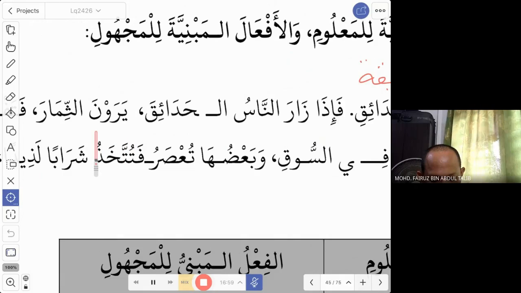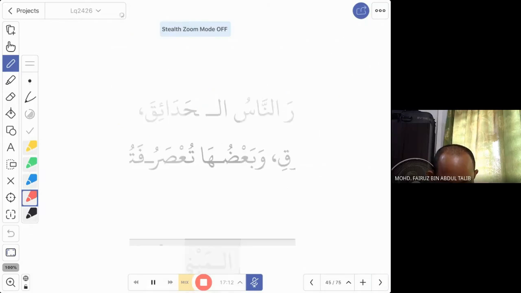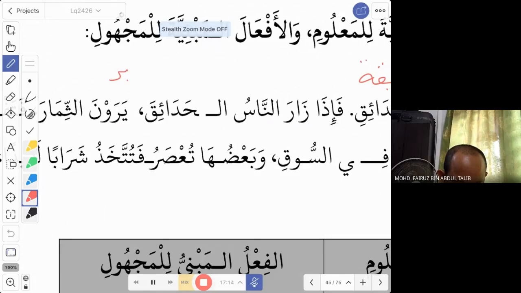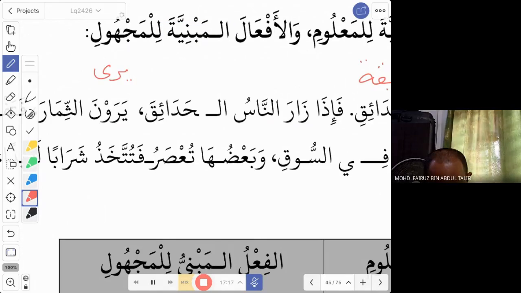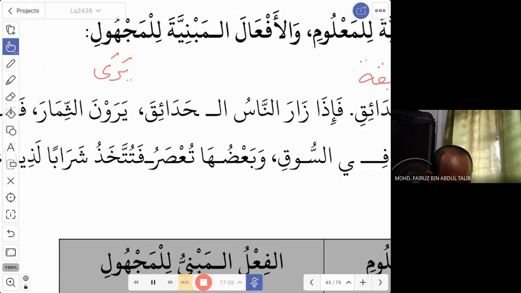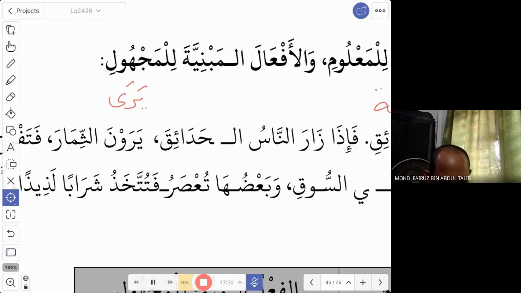Here the fi'il is for the jama', because in the sentence you have nas, people. So when it is jama', you just remove this nun. Yarawna. The fi'il is actually yara. So what do you think? Is this mabni lil ma'lum or mabni lil majhul? There is no dhamma. Ma'lum, yes, because there is no dhamma.